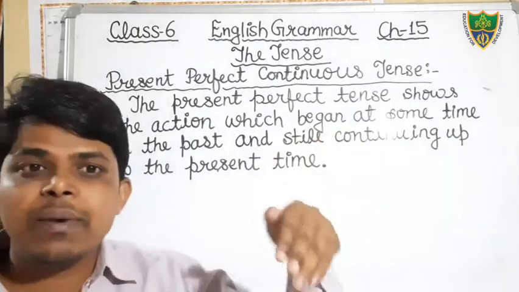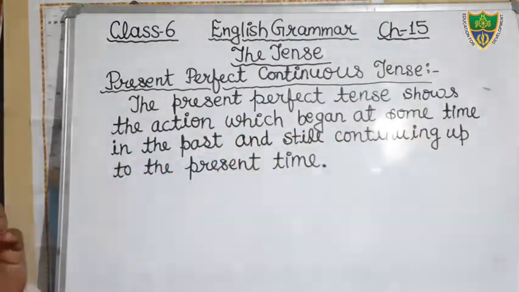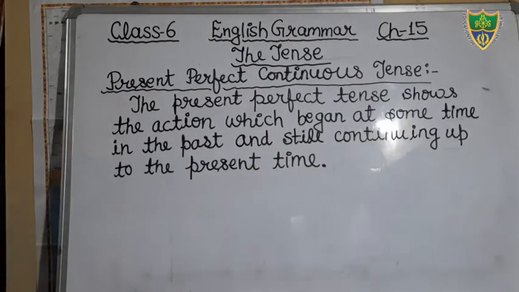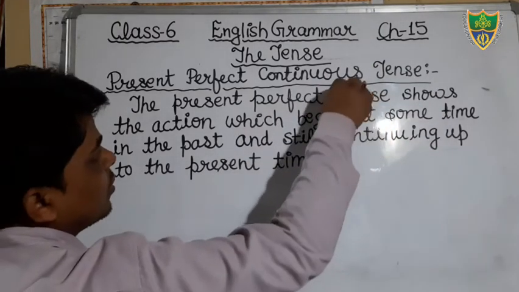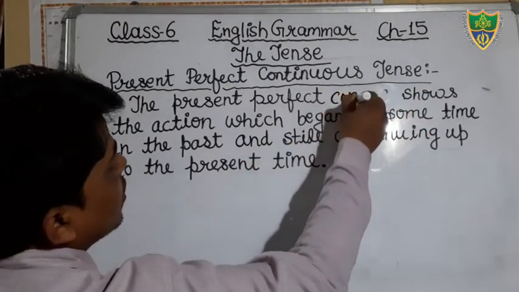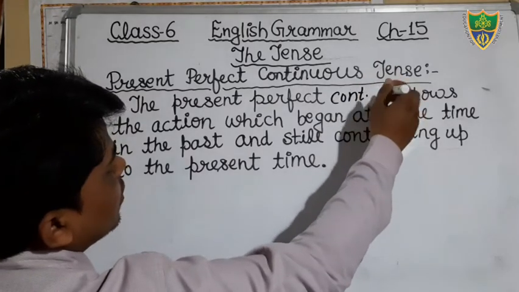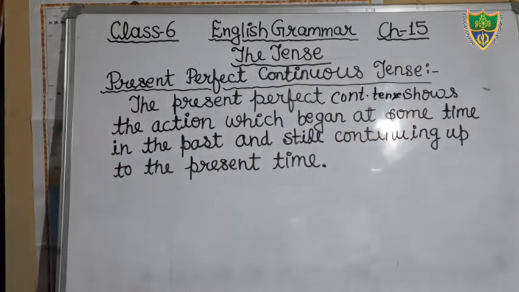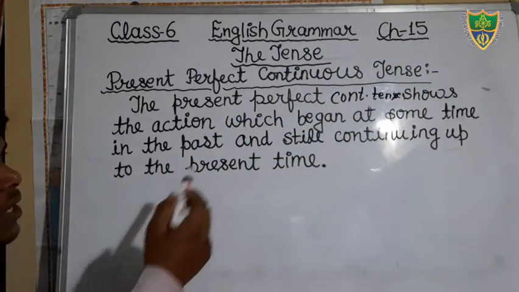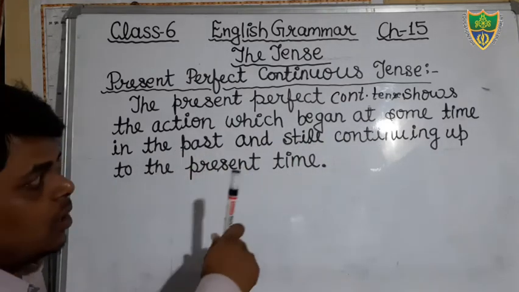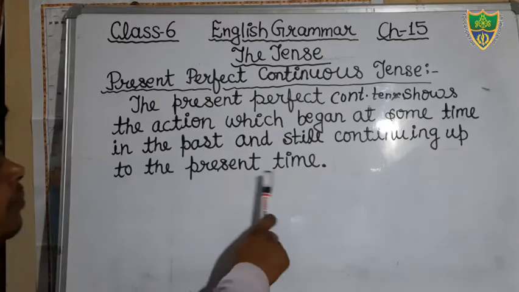Students, what is meant by present perfect continuous tense? Students, it is written here. The present perfect continuous tense shows that the action which began at some time in the past and is still continuing up to the present time.